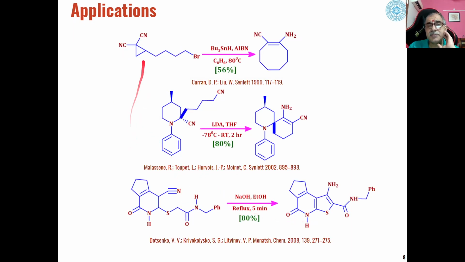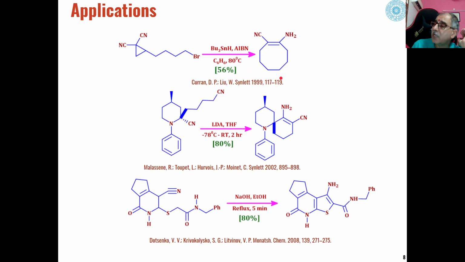Then a few more examples of the same reaction, Thorpe-Ziegler reaction. These types of cyclopropyl bromides, in presence of tributyltin hydride and azobisisobutyronitrile, AIBN, which is used as free radical initiator, will form a free radical at this place, and this will add to the cyclopropyl ring, and ring opening and ring cyclization will lead through Thorpe-Ziegler reaction to the formation of these types of cyanoenamines as the product.